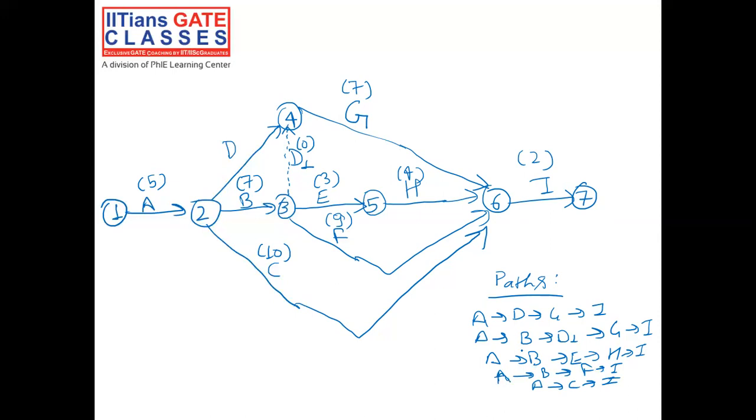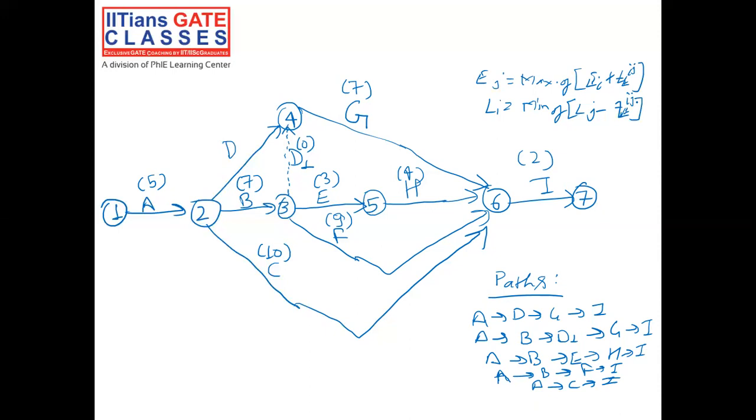Now to calculate the critical path, we are going to calculate the earliest expected time and the latest allowable time for each and every event. We know the formula that EJ for any event would be the maximum of all EI plus TEIJ, and LI for any event would be the minimum of all LJ minus TEIJ.